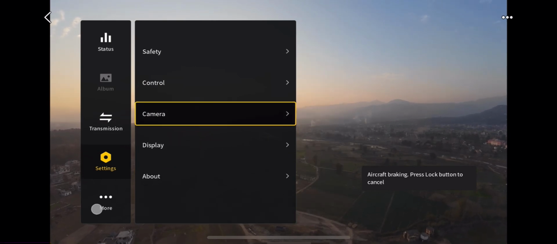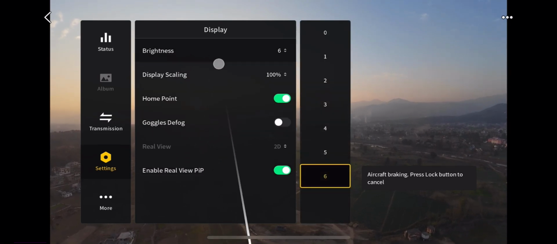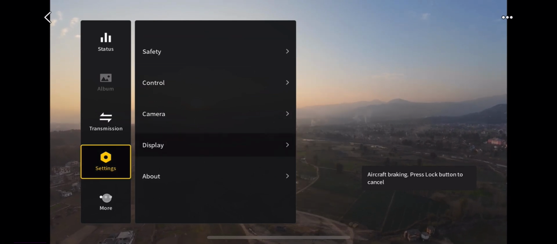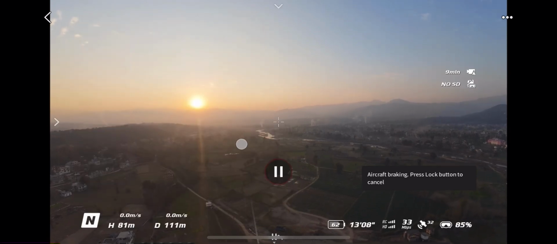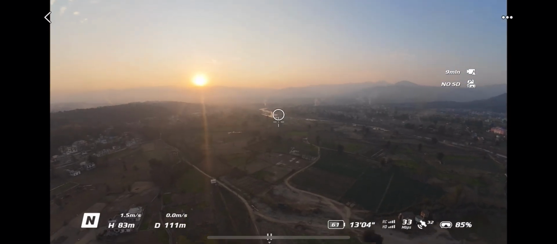Then inside More you have actually nothing, but inside settings there are still a lot of options like display, where you can select the brightness. You can do a lot of things, so just play around with these values. And in More you have this wireless streaming option. That's it.